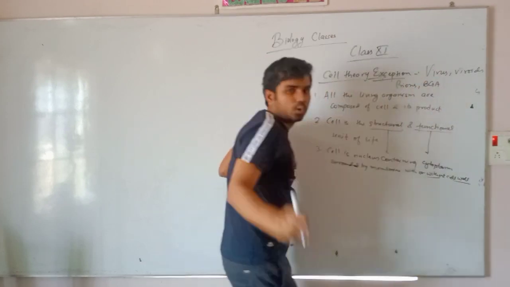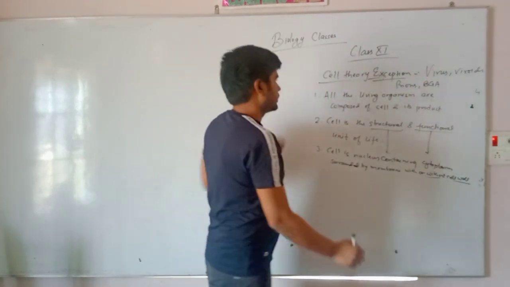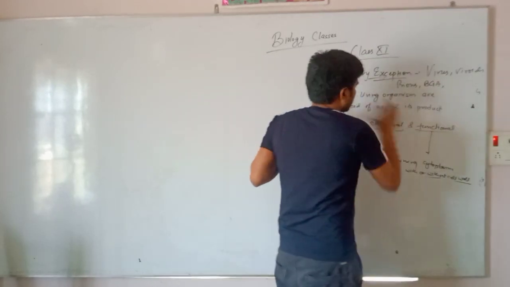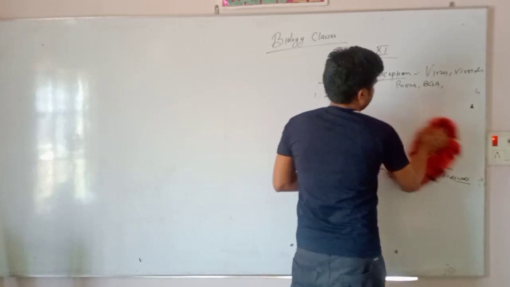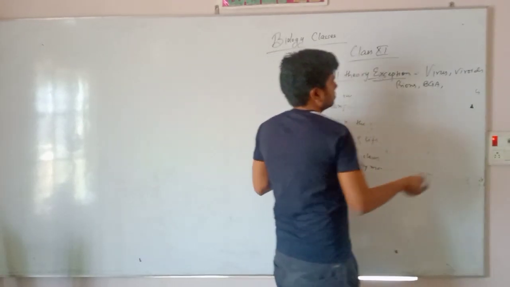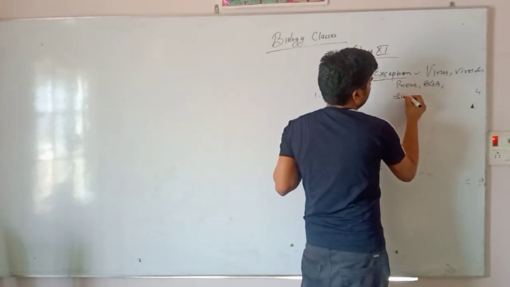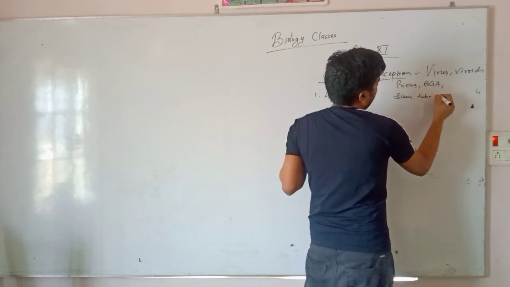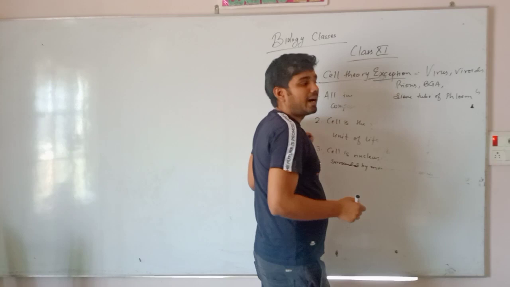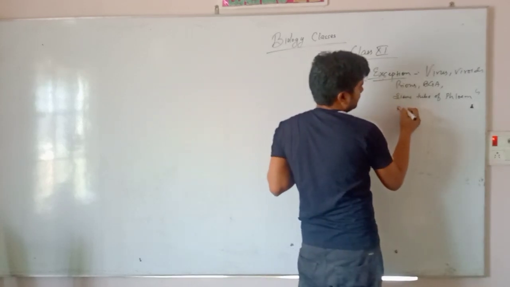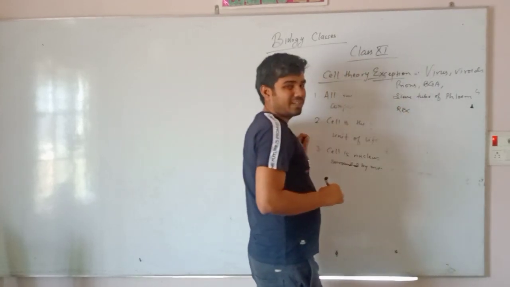BGA, blue-green algae. Now the fourth is seed tube of phloem. Seed tube of phloem, RBC, red blood cell, do not contain the nucleus.